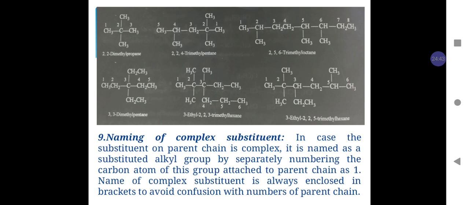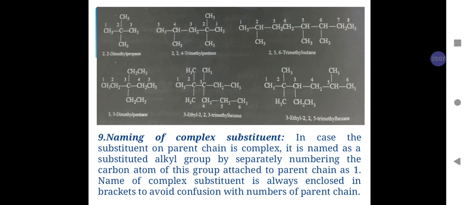In the next example, the parent chain having 5 carbon atoms has 2 ethyl substituents on carbon number 3. So the name of the compound is 3,3-diethylpentane.